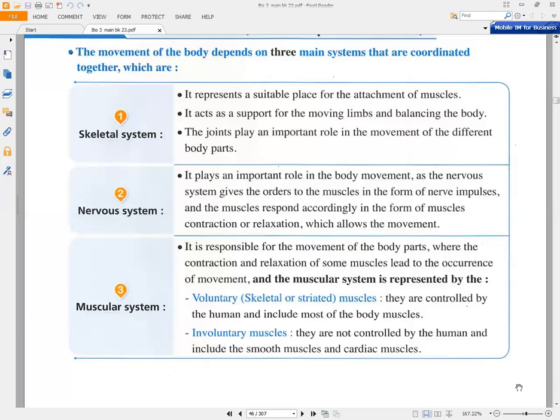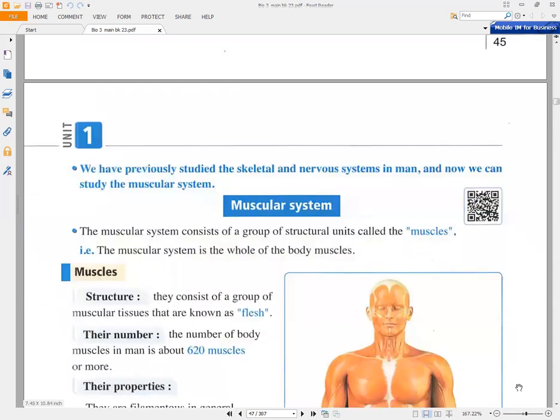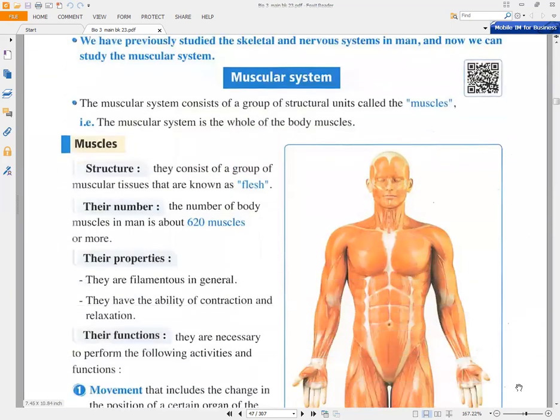So we have to remember that the movement in the body helps the body to increase the circle of spread and also helps it to avoid the extinction of the species, okay? So this will be done by three main systems: skeletal system, nervous system, and finally muscular system, okay? So we will talk about the muscular system in detail.